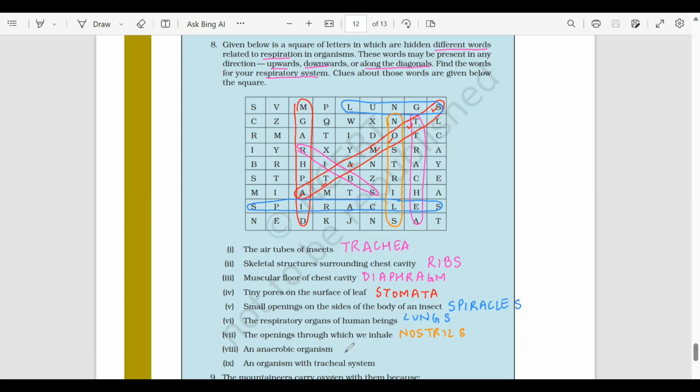An anaerobic organism. Let's take yeast. And I have found yeast as well. Last one, an organism with tracheal system. It can be cockroaches. Over here, I can see it's ant. Here it is, ant. So with this, we have completed question number 8. Let's move on to question number 9.